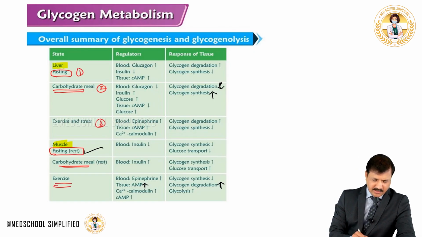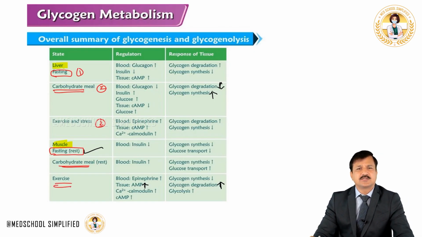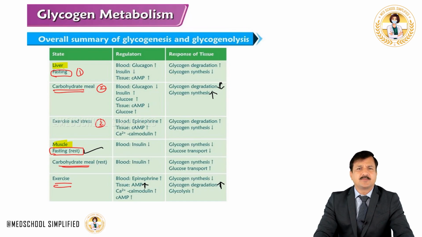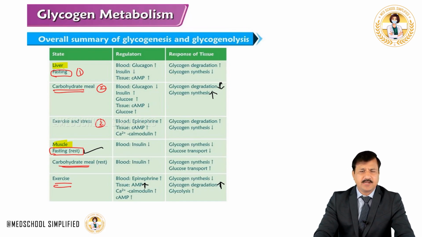Now the last scenario is exercise. When the person is exercising, epinephrine levels will increase. Epinephrine binding to beta receptor increases protein kinase A, and thereby it is going to increase cyclic AMP levels.